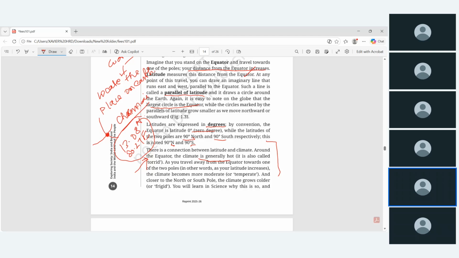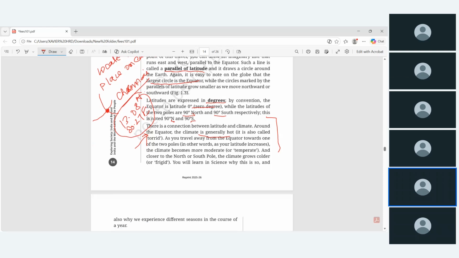As you travel away from the equator towards one of the two poles, in other words, as your latitude increases, the climate becomes more moderate, and the closer to the north or south pole, the climate grows colder. That is a very frigid climate, where there is not much variance. And the moderate, temperate climate is in between the equator and the north pole or south pole.